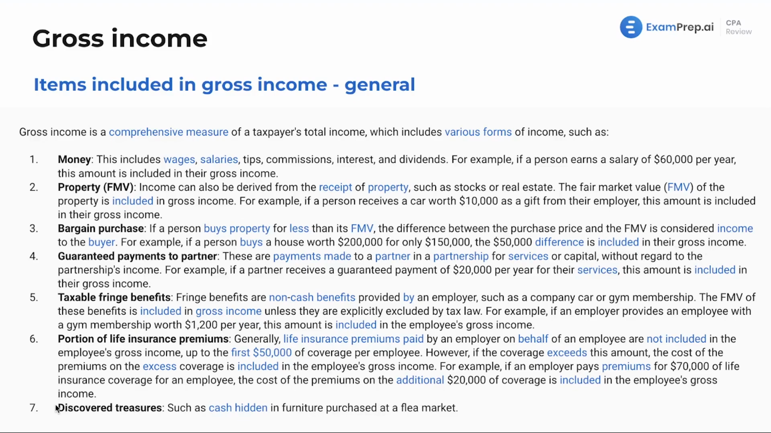I'm going to skip down to this one right here. Discovered treasures, such as cash hidden in furniture purchased at a flea market. This is one that comes up throughout the exam every once in a while. Can the IRS really enforce this? No. Should you be a good little taxpayer and report it? Sure. But you buying a dresser at the flea market, and there's $100 in there, is the IRS ever going to find out about that? Probably not. Just like with gift taxes, if I give my son $500, will the IRS probably ever find out about that? Probably not. But we're here to use the tax laws and rules as they are stated, kind of like a textbook. So just something to note there.